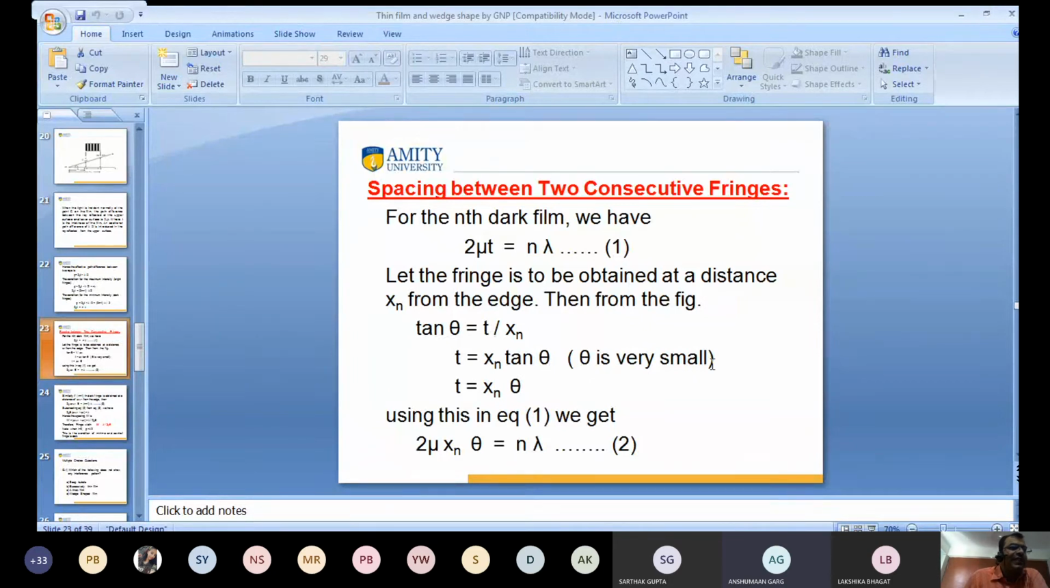If theta is very small, then you can write tan theta is equal to theta.